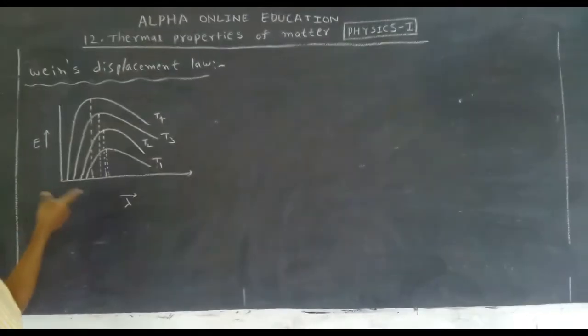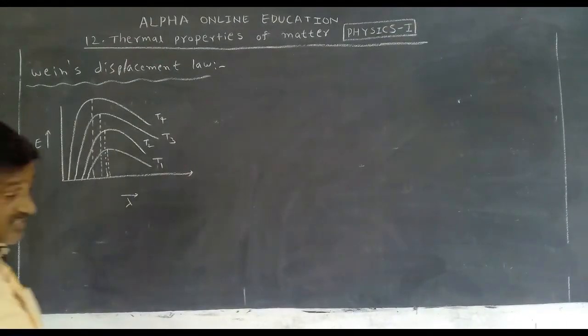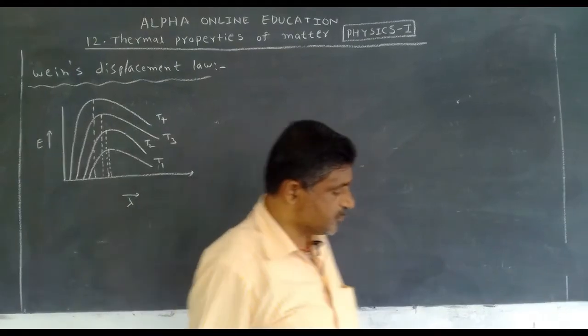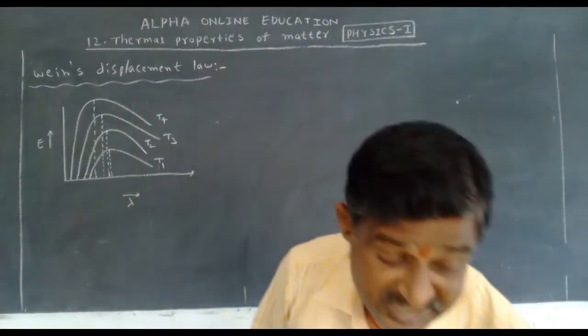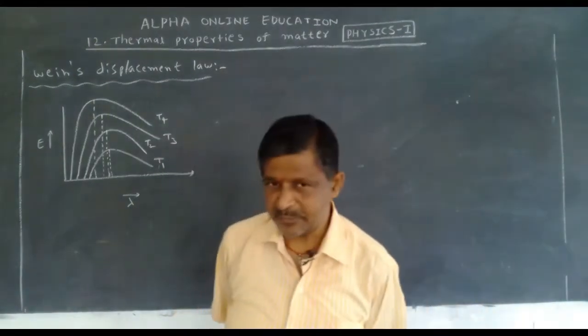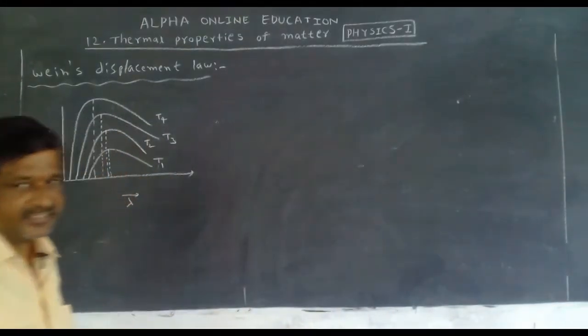Decreases. You see this side. Decreases means it changes its position. Changing its position is called what? Displacement. Which is displaced? Wavelength is displaced. So he established one formula. What does that mean?